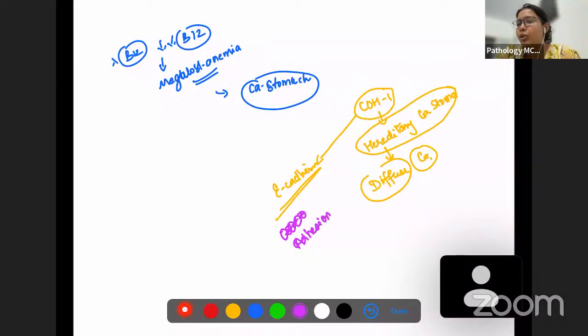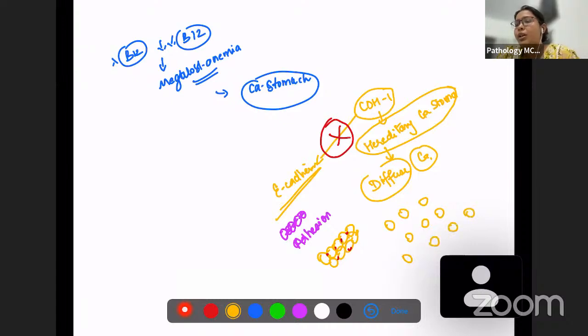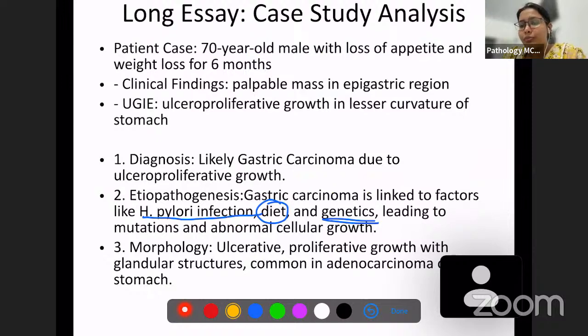What does a cell adhesion molecule do? They try and hold cells together to each other. So with the CDH1 mutation, what is going to happen? This E-cadherin protein is not going to be produced. And if this is not produced, you will not have any E-cadherin protein in between these cells. As a result of this, all the cells are going to be separate, singly scattered. Okay, so this is a diffuse type of carcinoma where all cells will be singly scattered, CDH1 mutation, and this is a very aggressive type of tumor because this can easily spread via lymphatics and blood vessels. So this is the genetic mutation which is the cause of gastric carcinoma.